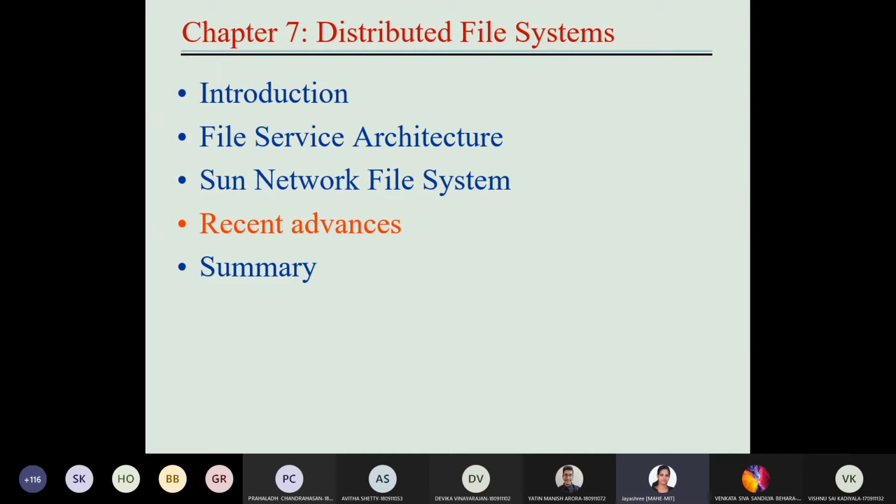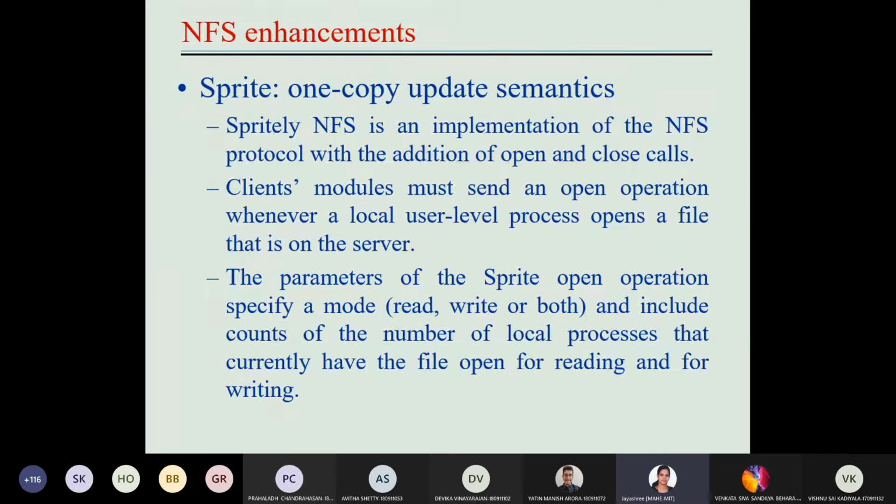Some advanced versions of the already existing file systems have come up. One is NFS enhancements, like Sprite. Here, it ensures one copy update semantics. We have discussed various types of semantics, and in that we have gone through this one copy update.